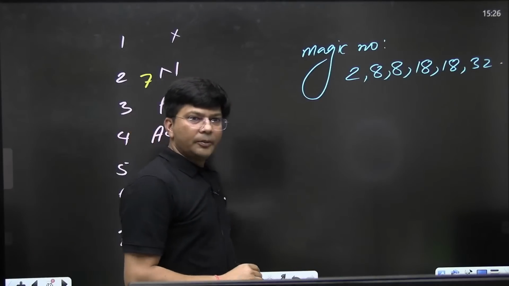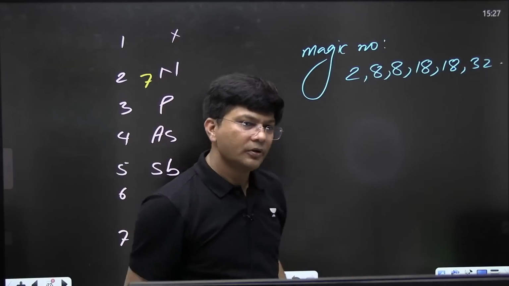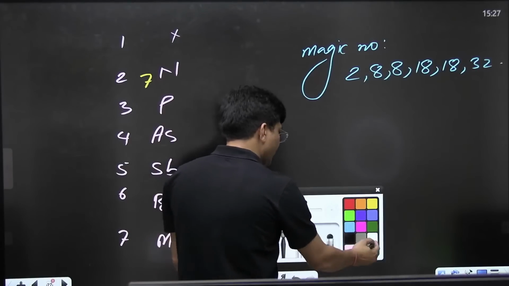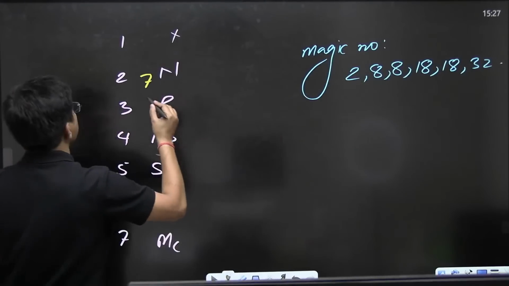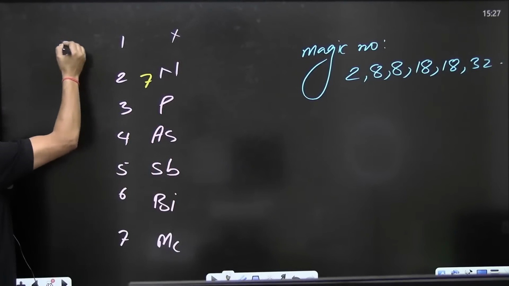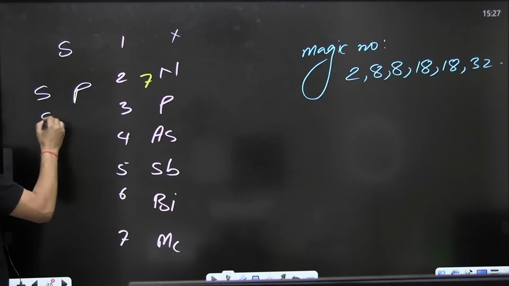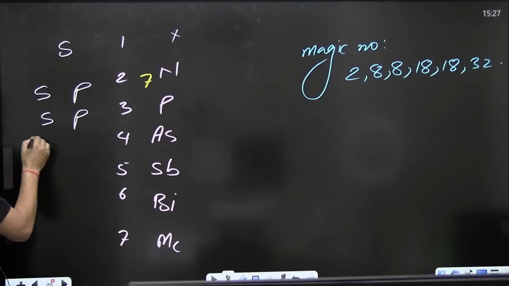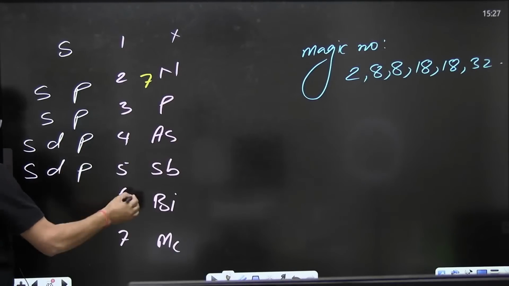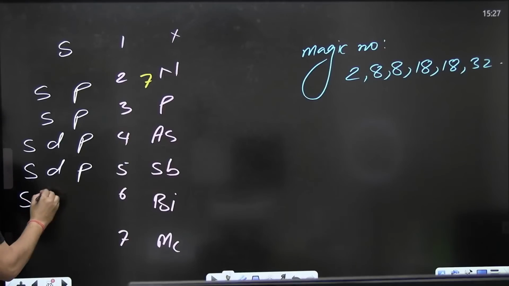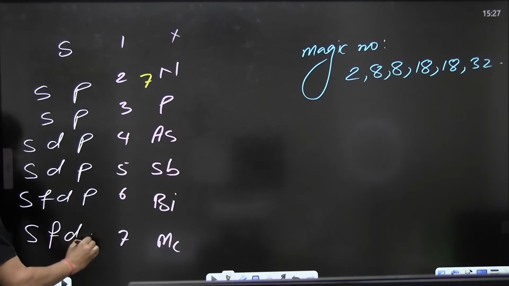Magic numbers. If you know these magic numbers, the question arises: from where have we got them? See, in the first period we have only the S subshell. Second period, SP. Third period, SP. Fourth period, SDP. Fifth period, SDP. Sixth period, SFDP, and seventh period also SFDP.